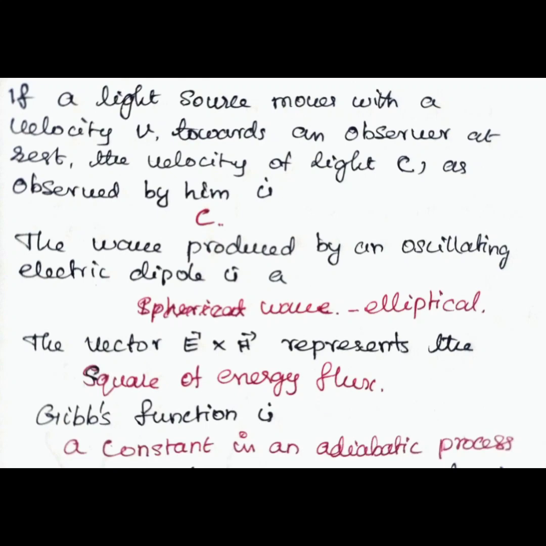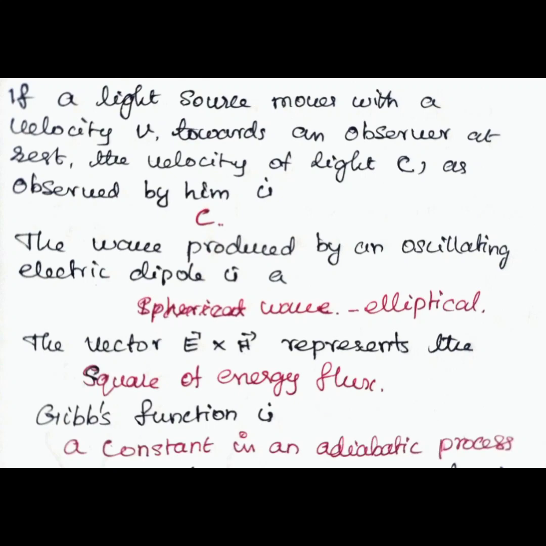The wave produced by an oscillating electric dipole is an elliptical wave. The vector E cross H represents square of energy flux. Answer: square of energy flux.